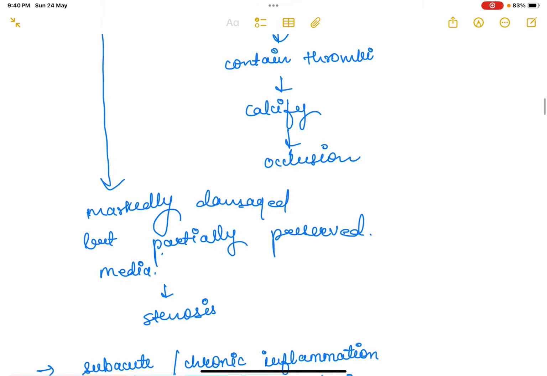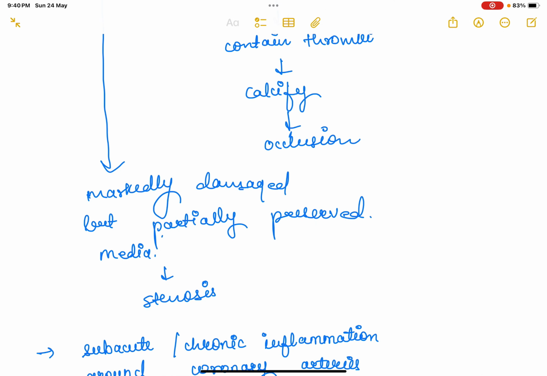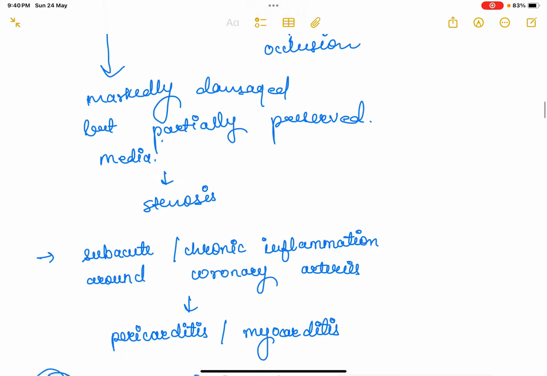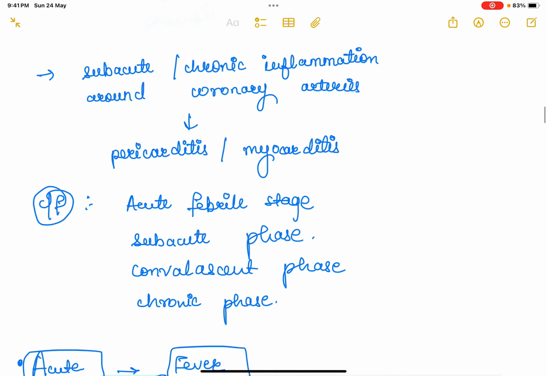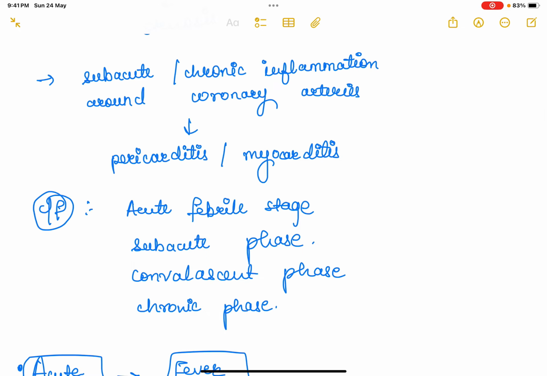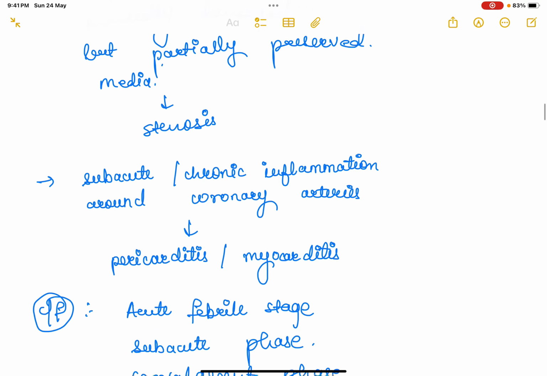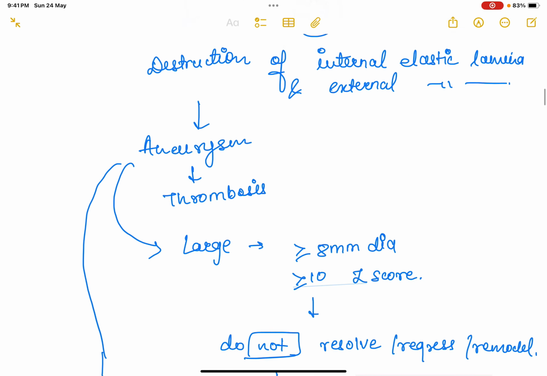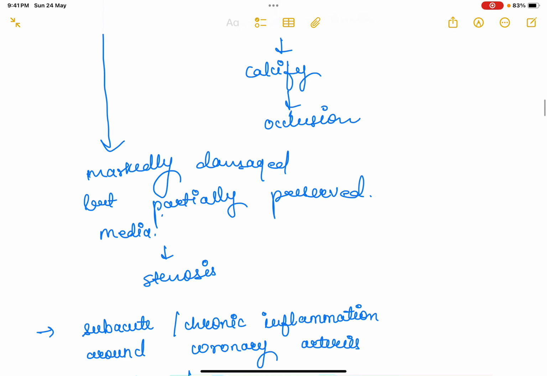Or there are certain aneurysms where the media is markedly damaged but partially preserved. The media has muscles, so contraction of the muscles will lead to stenosis of the arteries. So either there would be occlusion or stenosis of the medium arteries. There could also be subacute to chronic inflammation around the coronary arteries, which leads to pericarditis and myocarditis. In histopathology, you get damage to the internal and external elastic lamina.